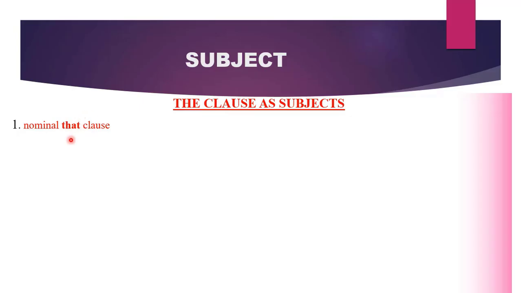Let's start with the that clause. These clauses start with the word that, and it contains a verb in it. Let's have an example. That students use AI for their assignments limits their creativity. Here, there are two verbs in the sentence. Can you find them? We have use and we have limits. Which one is the main verb of our sentence? It is the verb limits. Why? Because use is part of that clause. Therefore, it is not the main verb of the sentence.